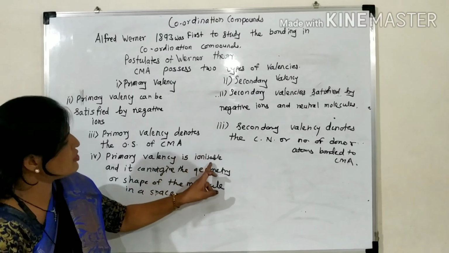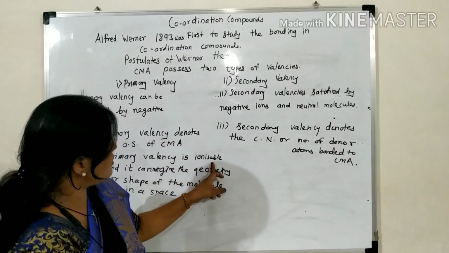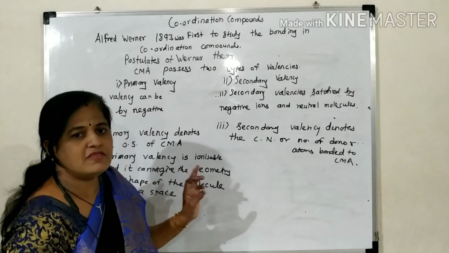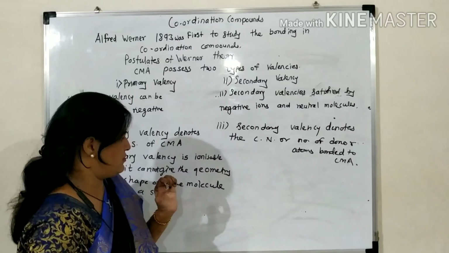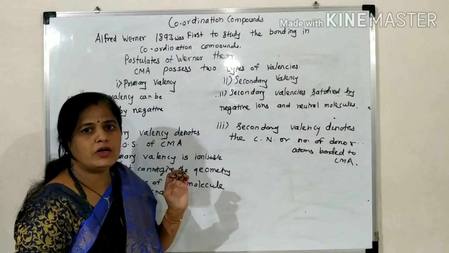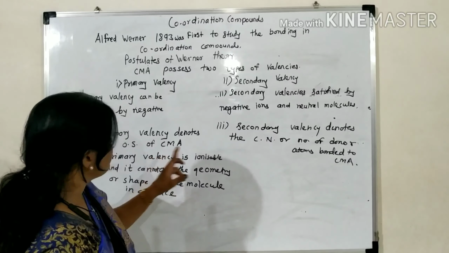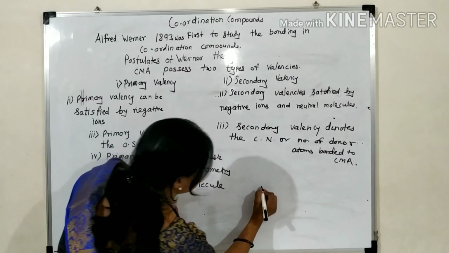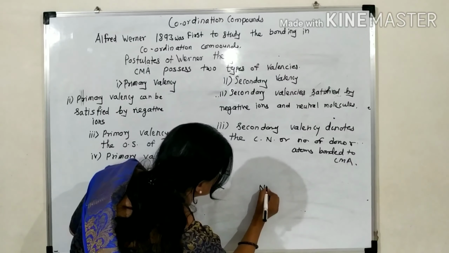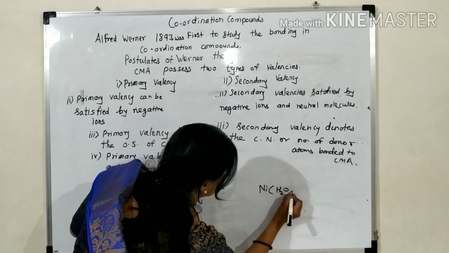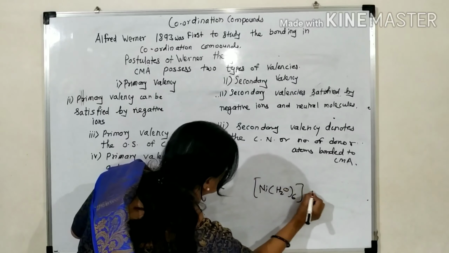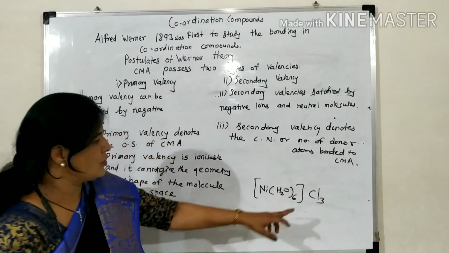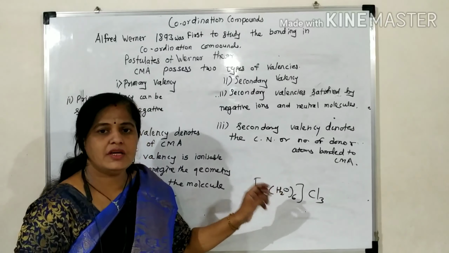Why is primary valency ionizable? Because primary valency is shown by dotted lines. Between the chloride ions and the central metal atom there is a dotted bond.